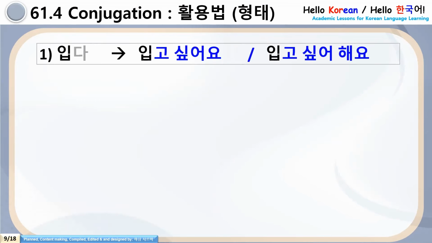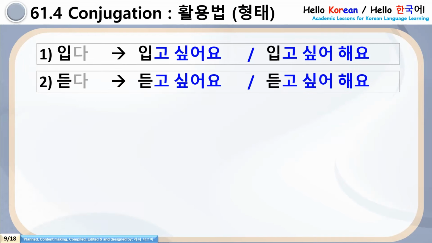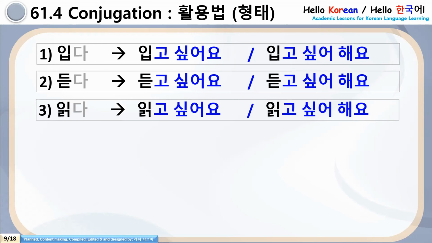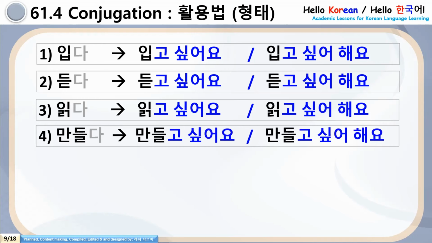See here. Number 1, ipta will be ipko shippoyo, ipko shippo heyo. Number 2, dutta will be dutko shippoyo or dutko shippo heyo. Number 3, ikta will be ilko shippoyo and ilko shippo heyo. Number 4, mandalda, mandalgo shippoyo, mandalgo shippo heyo.